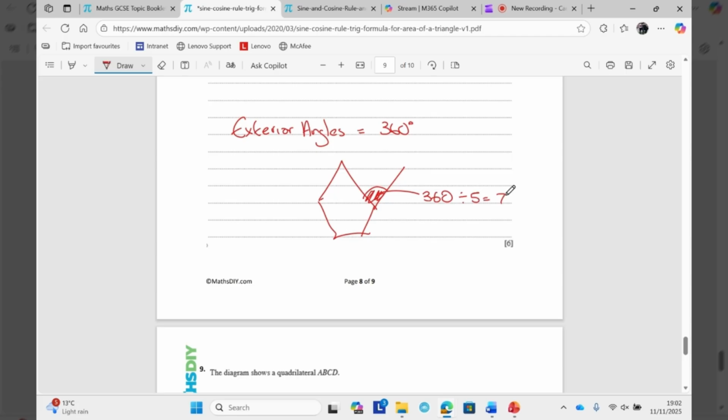It becomes 72, right? If I want the interior angle, which is the angle inside the pentagon, we can see that they add up to 180. So I would do 180, take away 72, which is 108. If this was an octagon, 8 sides, then the exterior angle would be 360 divided by 8, which is 45, I believe. Right? And the interior, I would then take that away from